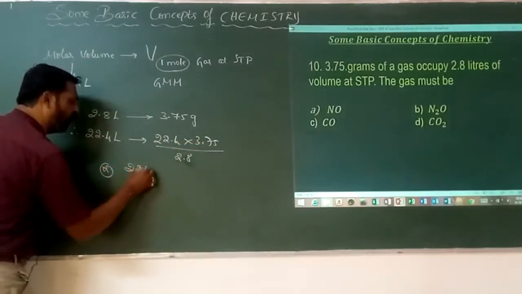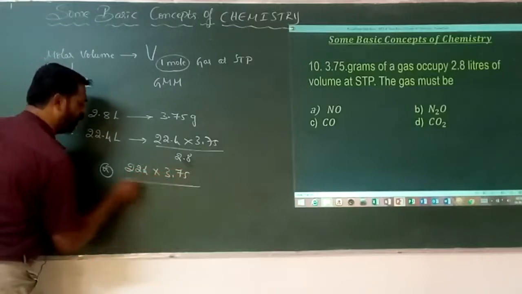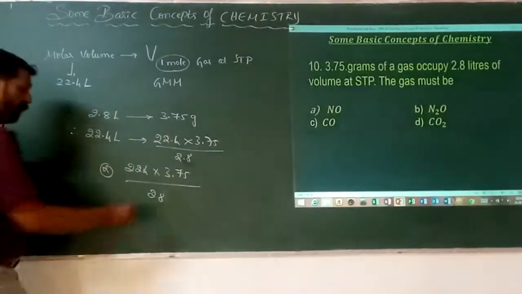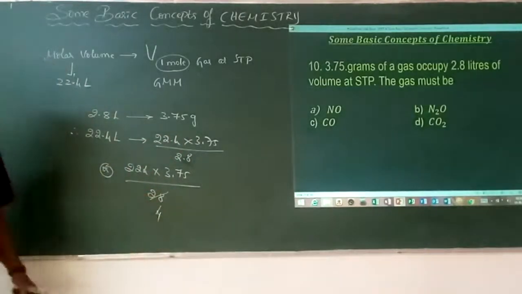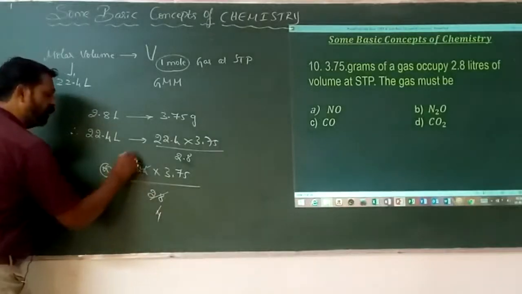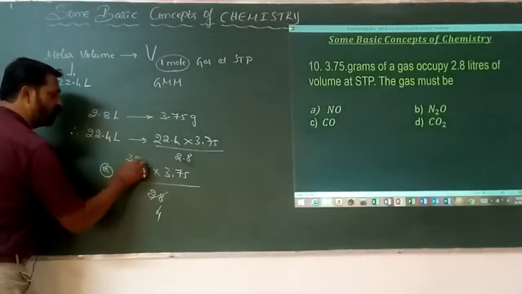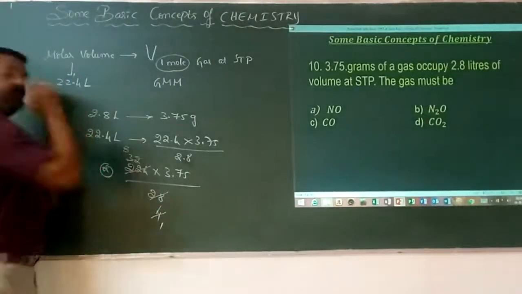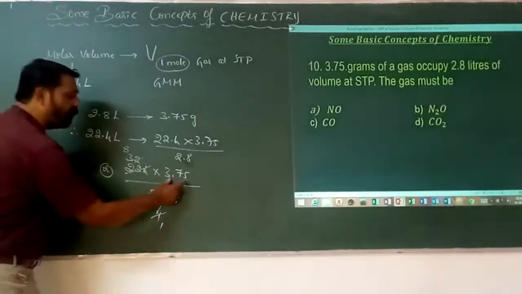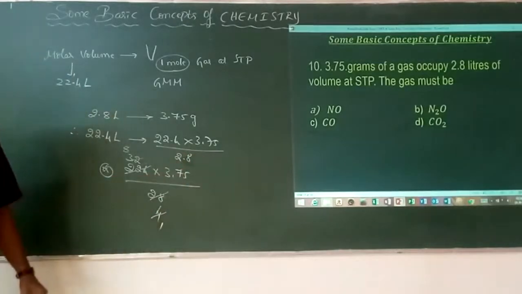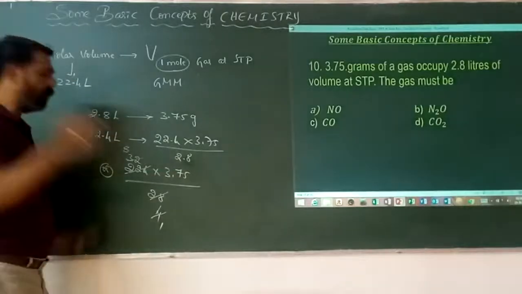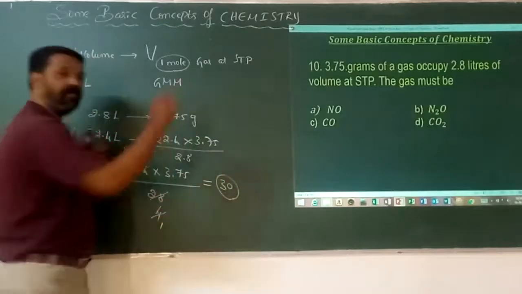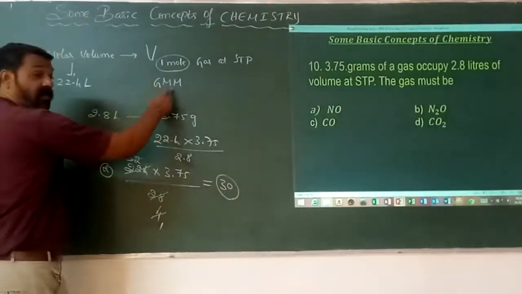Can I write this as 224 into 3.75 divided by 28? Just multiply this by 10. 7 fours are 28, 7 threes are 21, 1 left, and so on. 3.75 doubled is 7.5, and that doubled is 15, and doubled again is 30. So what is it? It is the gram molecular mass.